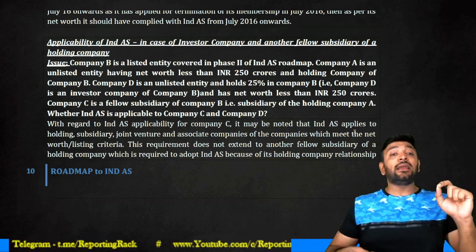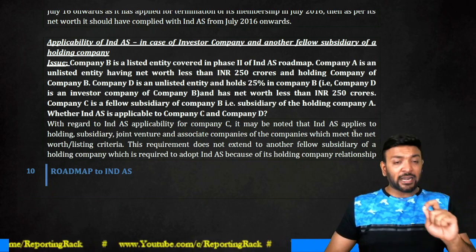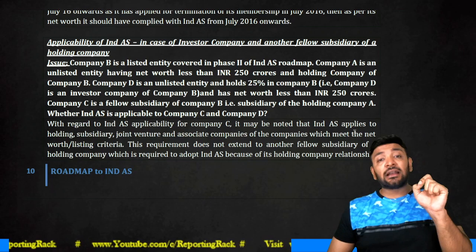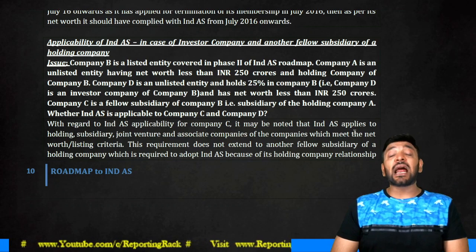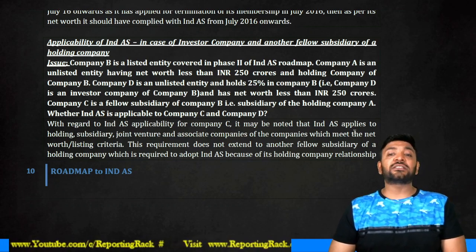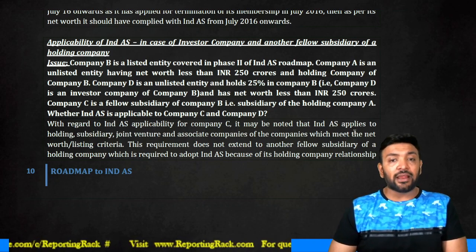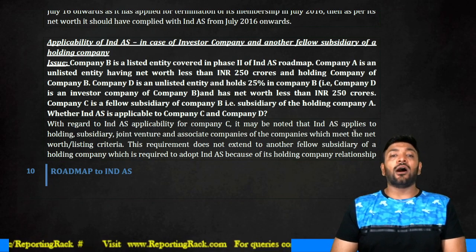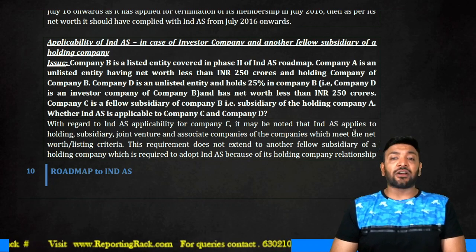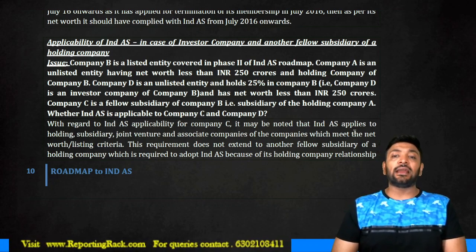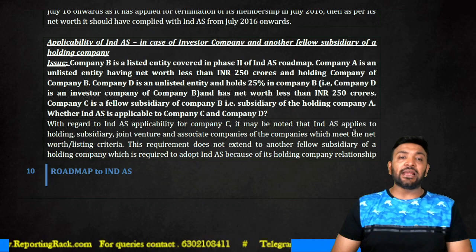So A is holding B. A is not falling under any of the roadmap of IND AS, but company B is covered under phase 2 of IND AS being a listed enterprise. Company D is an unlisted enterprise, holds 25% of company B. That is, company D is an investor company to entity company B and has a net worth of INR less than 150 crores. Company C is a fellow subsidiary of company B, that is the subsidiary of a holding company A. Whether IND AS is applicable to company C and company D.